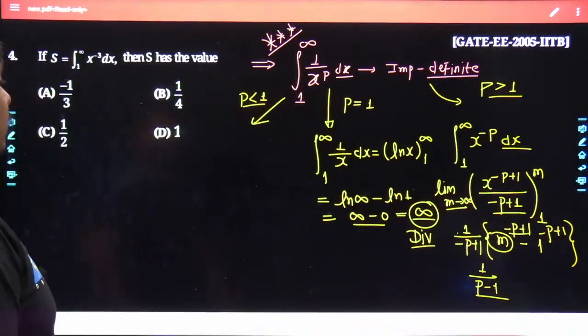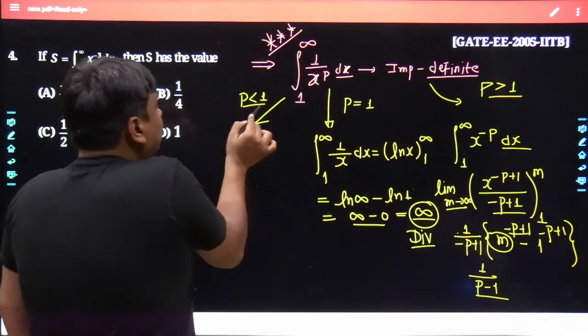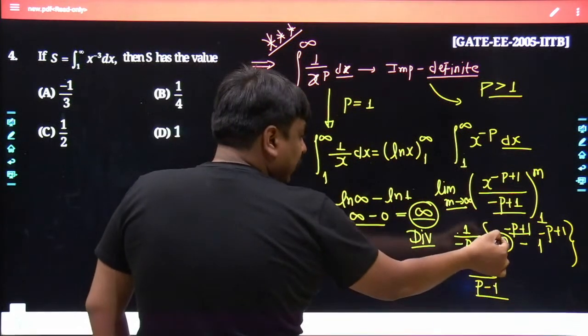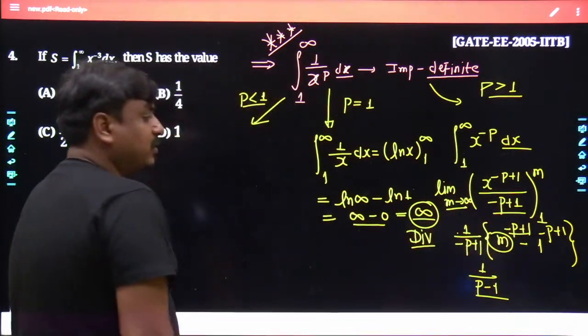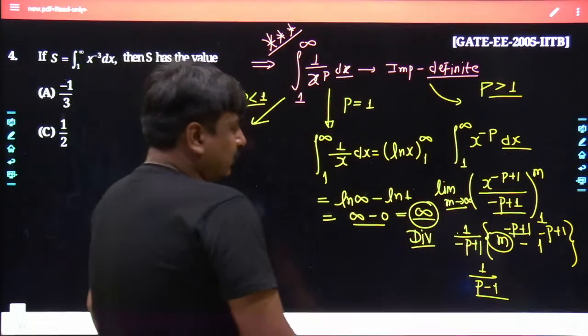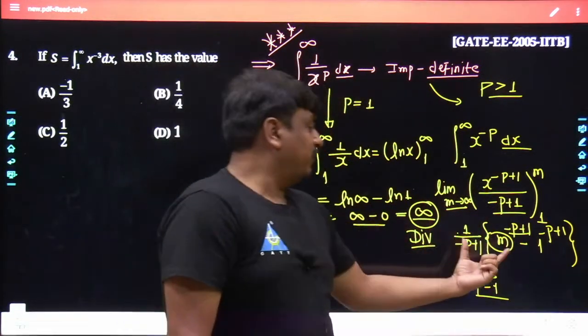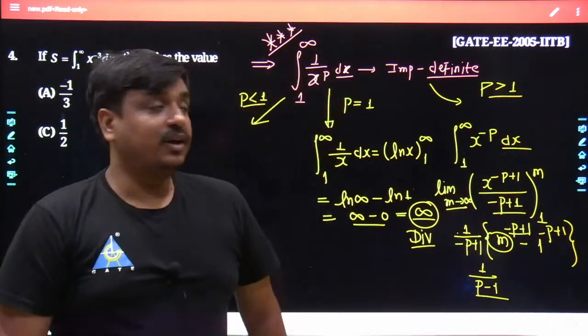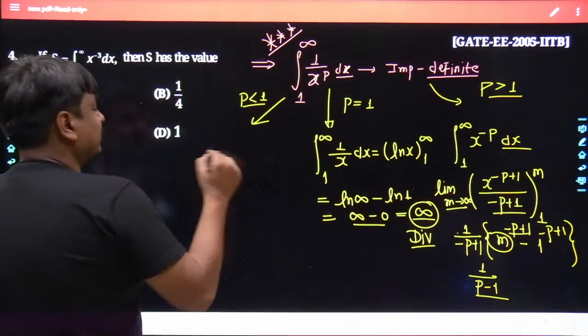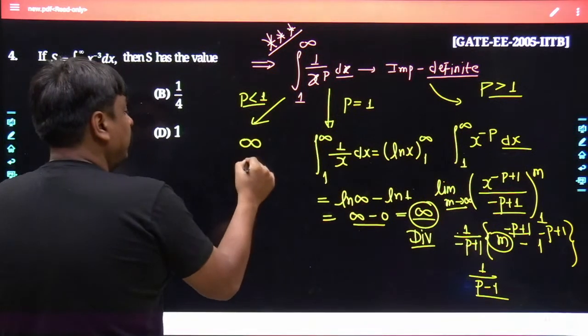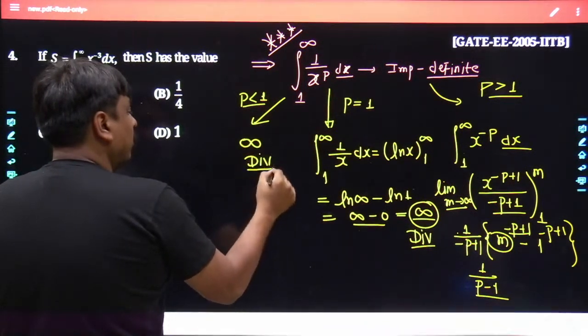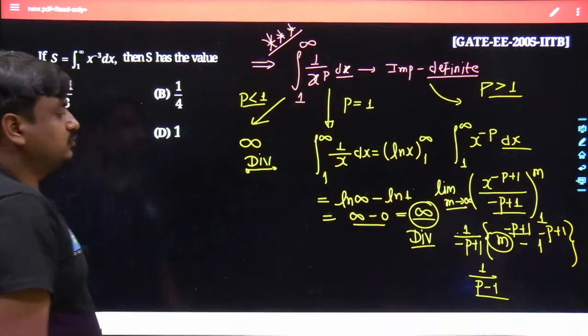Yes. In the same sequence, if p is lesser than 1, what would happen? The m would be raised to a positive sign, and as m tends to infinity, infinity raised to a positive sign would become infinity. Infinity minus of 1 would become infinity. Keep in mind, when p is lesser than 1, the result would be infinity, and it would be a divergent form of indefinite integral.